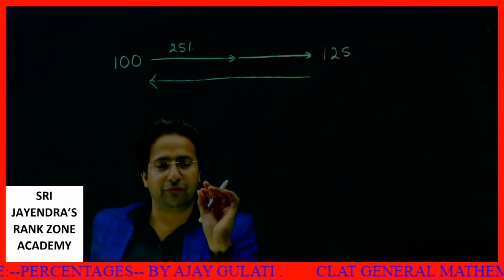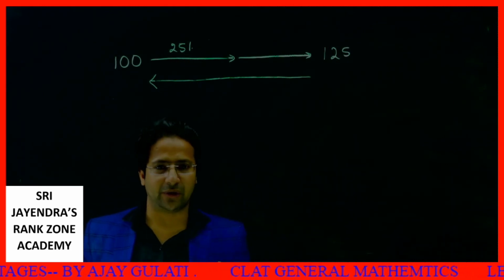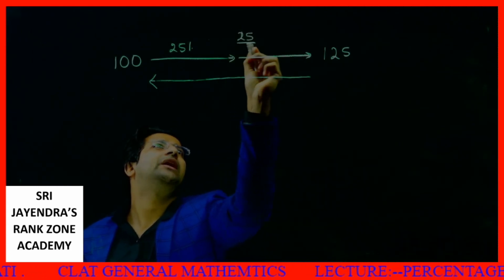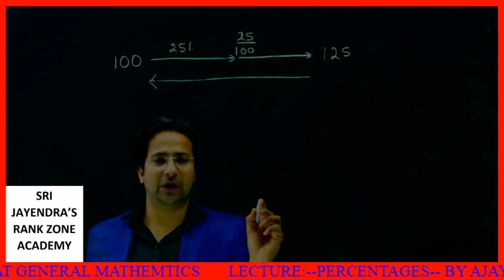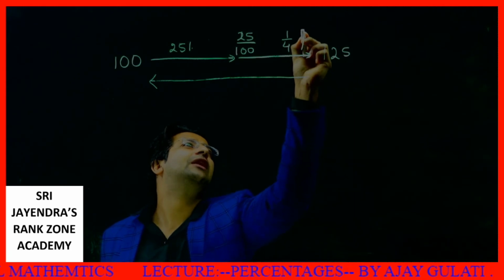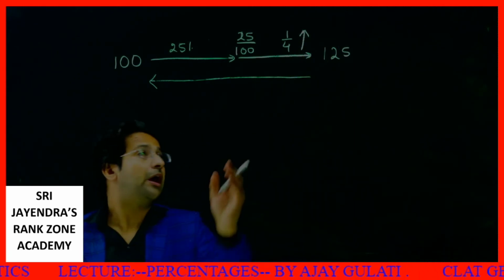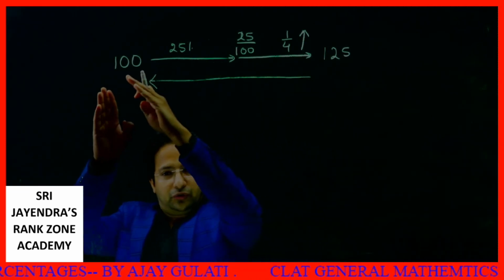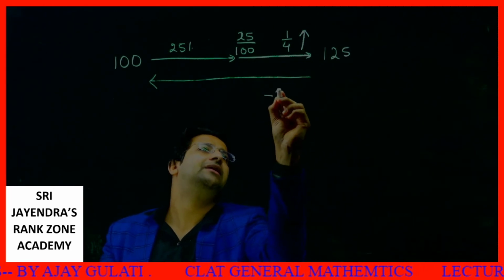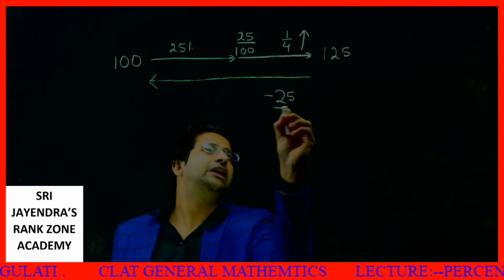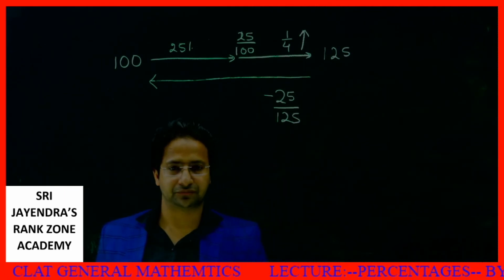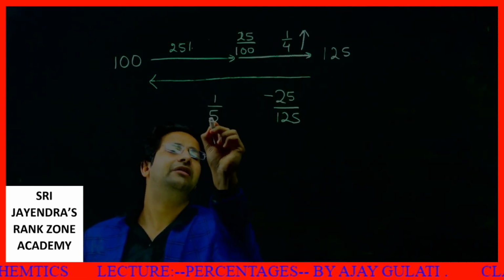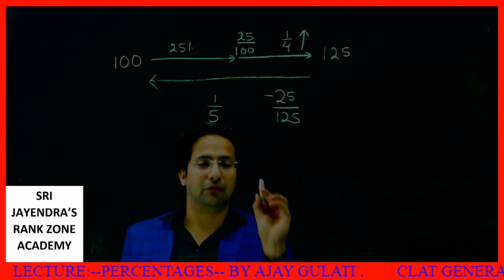I'll tell you a very good method for this. See, initially it has been increased by 25%. 25% means 1 by 4. Initially this value has been increased by 1 by 4. Now how much should I reduce it so that it is restored to the previous value? What I will do, 125 over 200, how much should I subtract? I should subtract 25 over 125, or I can say it should be subtracted by 1/5.